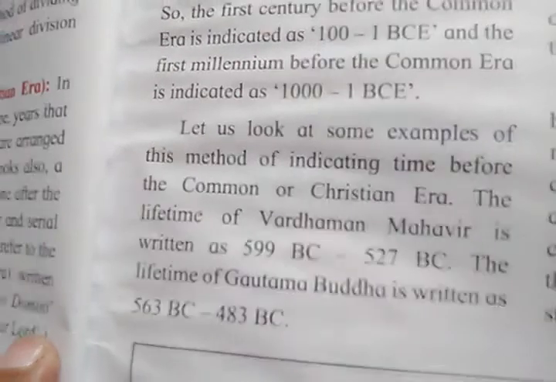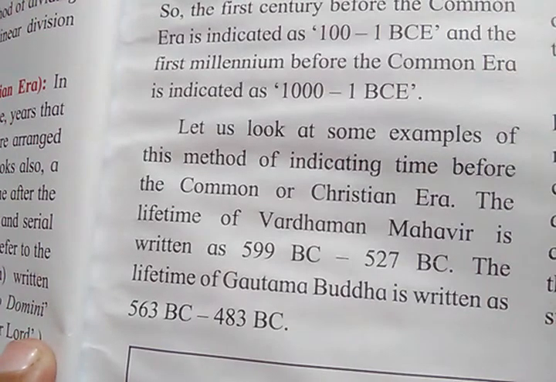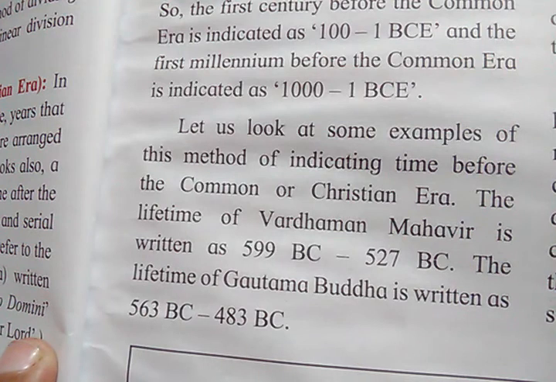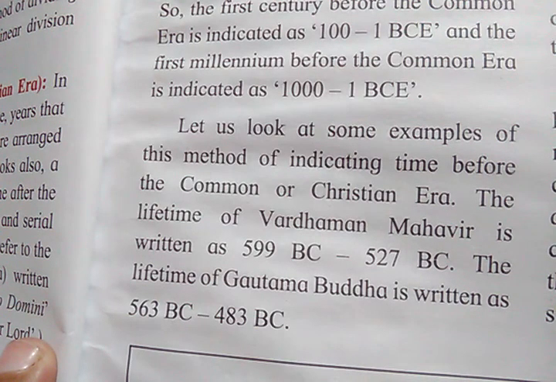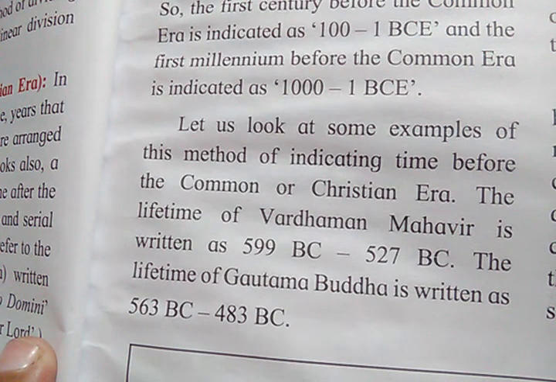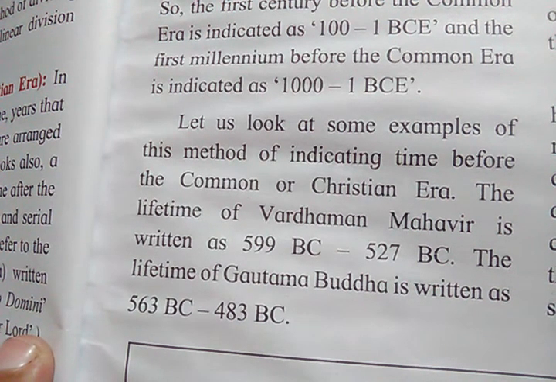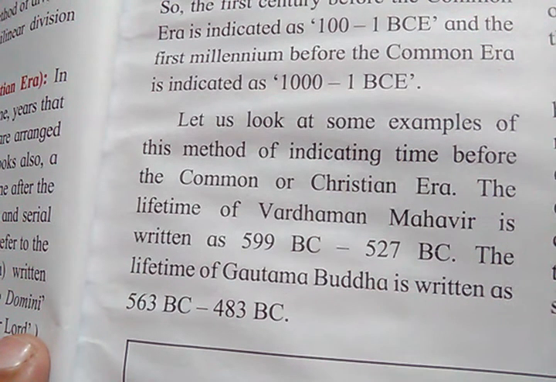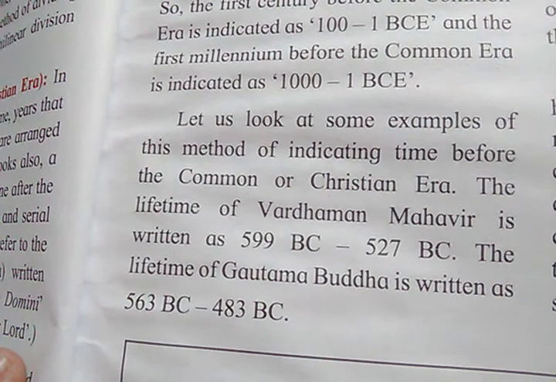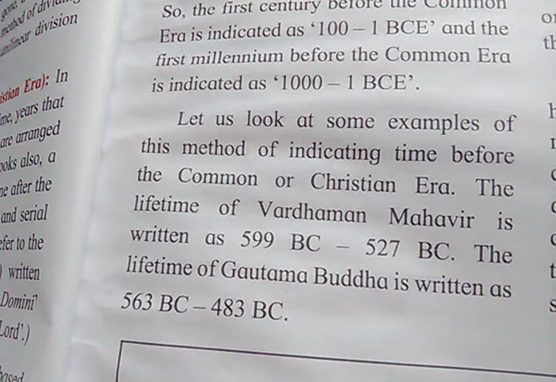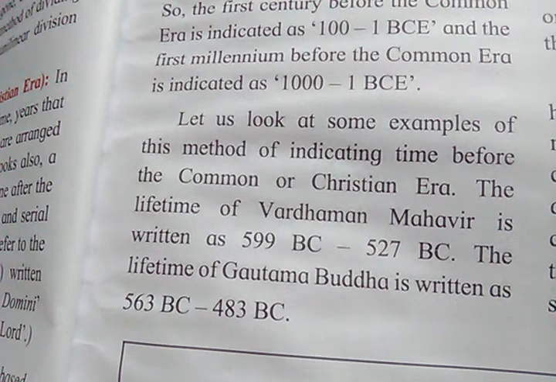Look at the following examples. You can see here that the lifetime of Vardhaman Mahavira is written as 590 BC to 527 BC, and the lifetime of Gautam Buddha is written as 563 BC to 483 BC.